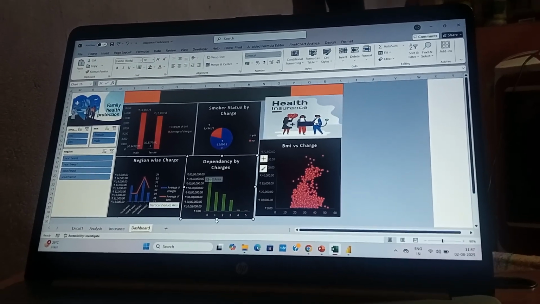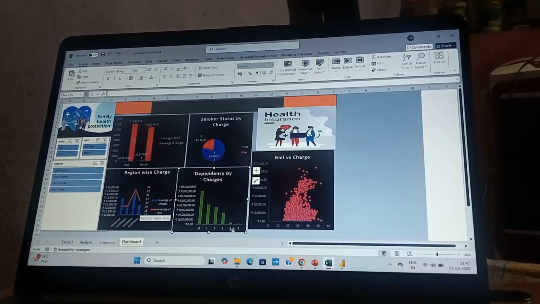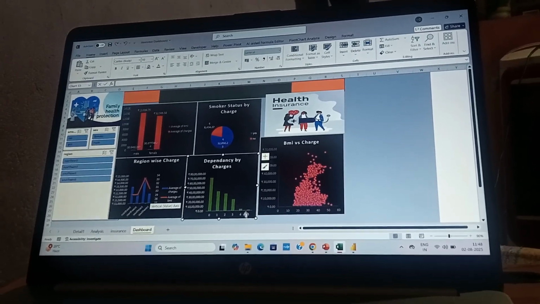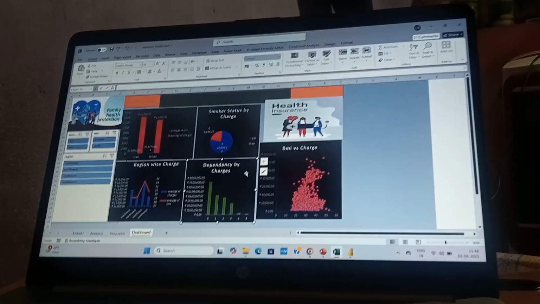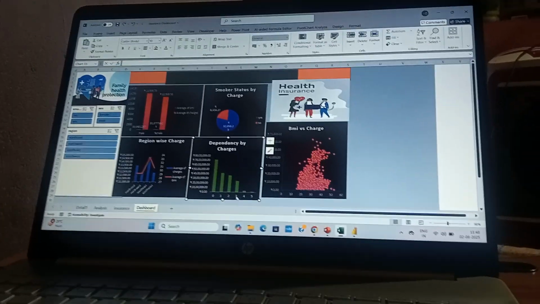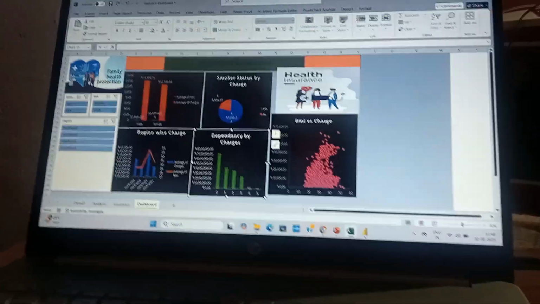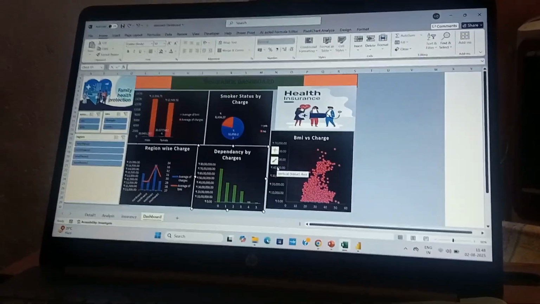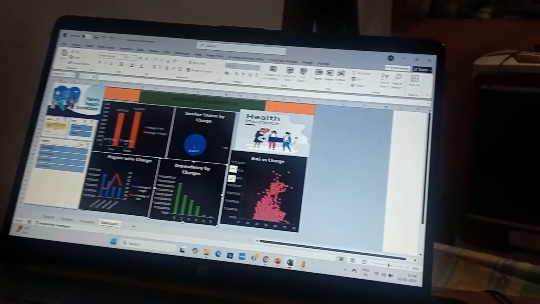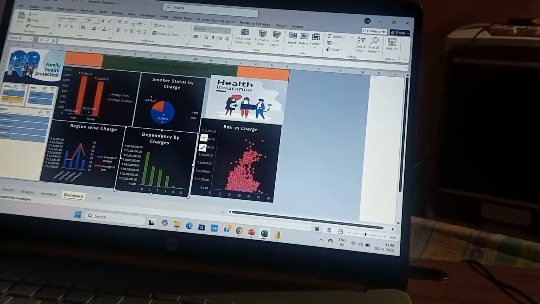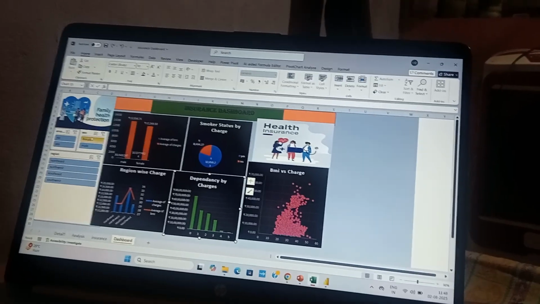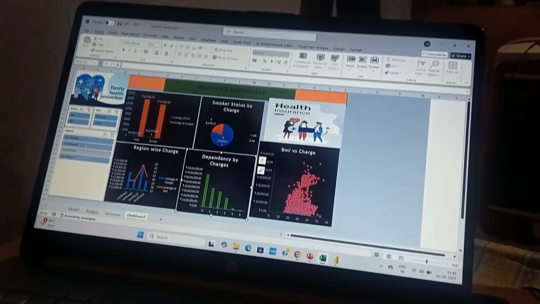And the dependency also, charges by dependency, because some people have less, and those with four or five have more children. What is the reason behind this? The reason is they have many people to cover, so we can also focus on particular plans. So we can conclude this. And here we can see the changes for those who smoke, yes, and we are using the slicer in this place for female, male, and region also.